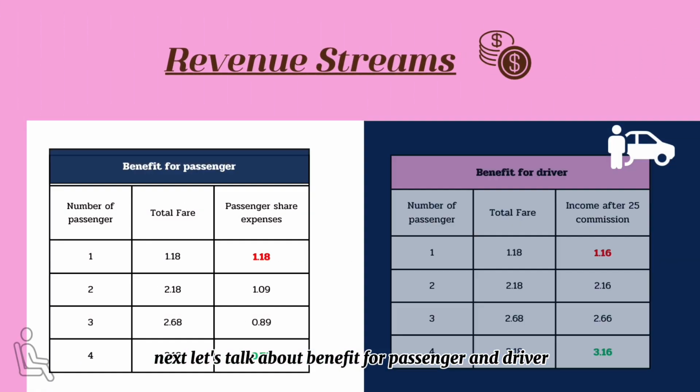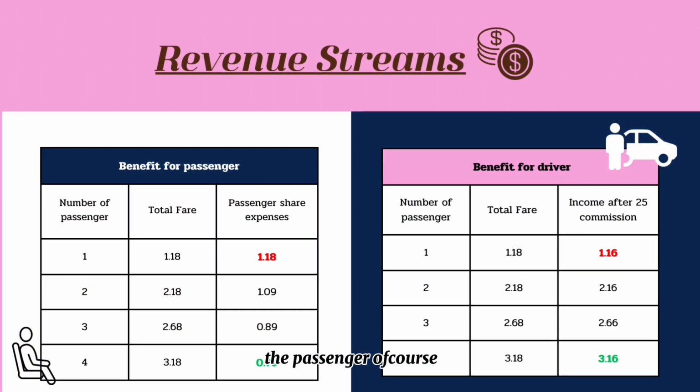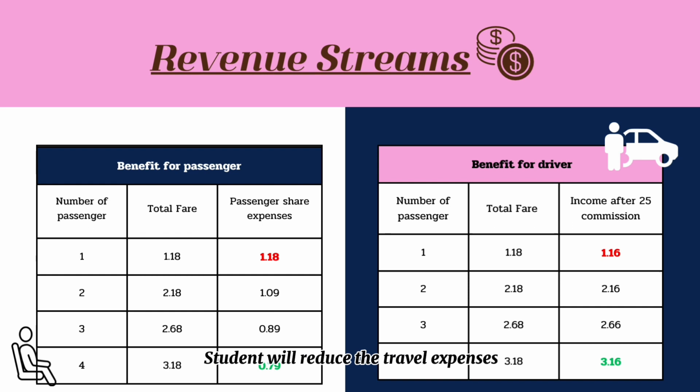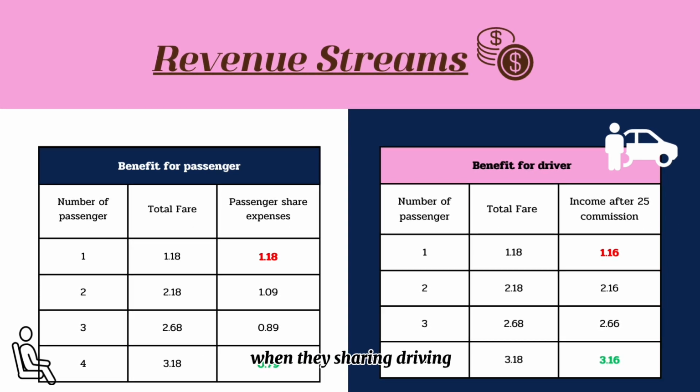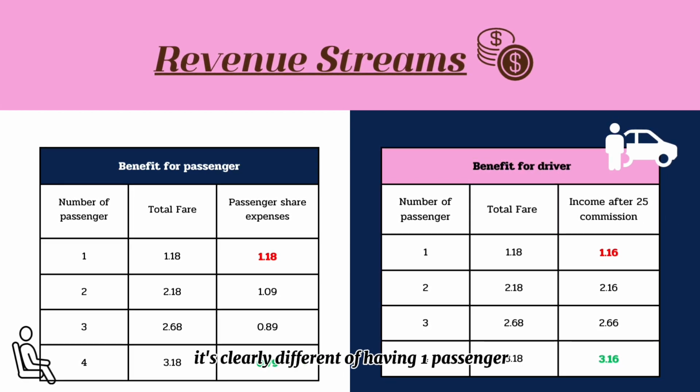Next, let's talk about the benefits for passengers and drivers. For passengers, of course, students will reduce their travel expense when they share a ride. It's clearly different between having 1 passenger and 4 passengers. If you only get 1 passenger in a ride of 5 kilometers, you have to spend $1.18. But if you get 4 passengers in a ride, you will spend only $0.79.